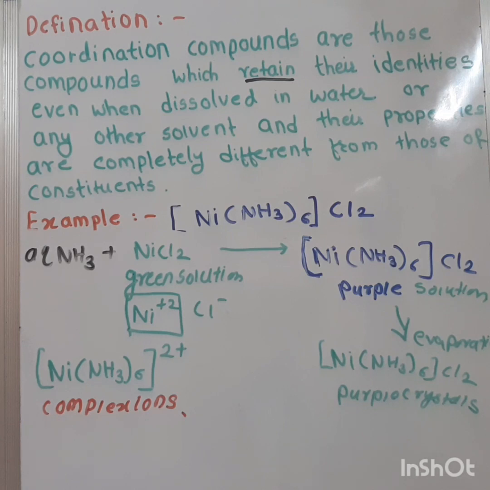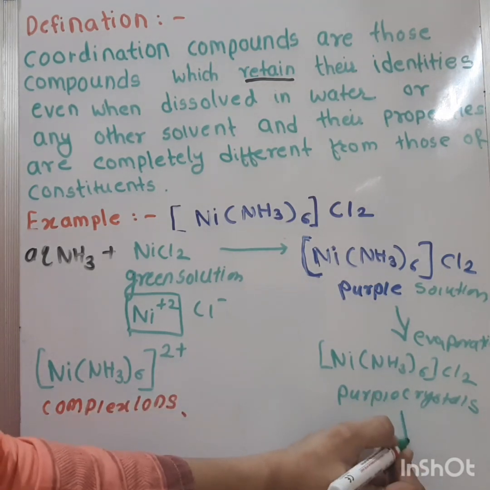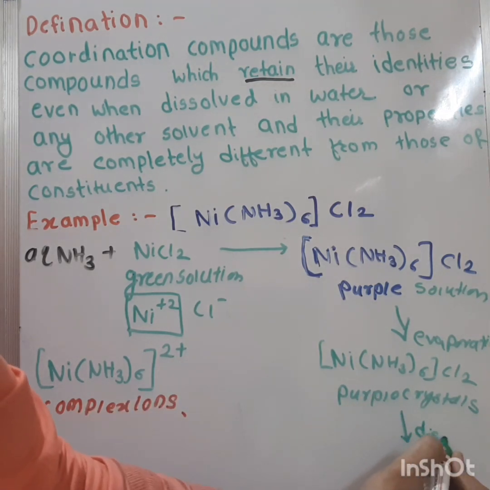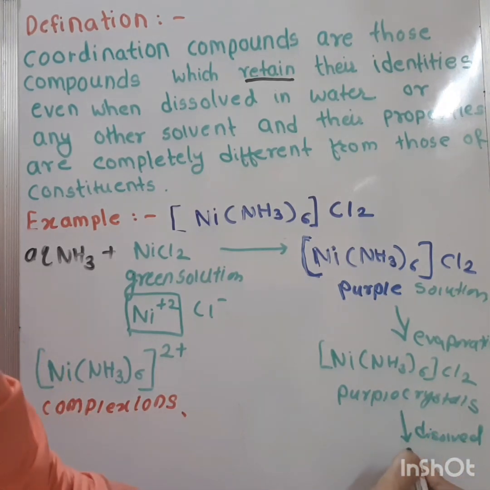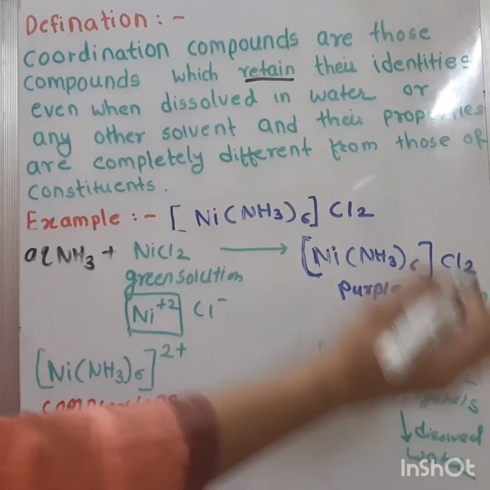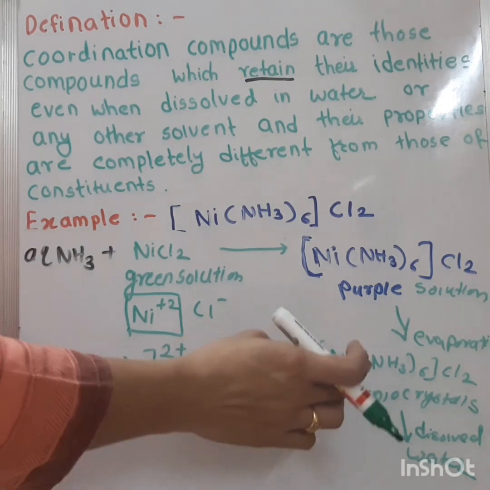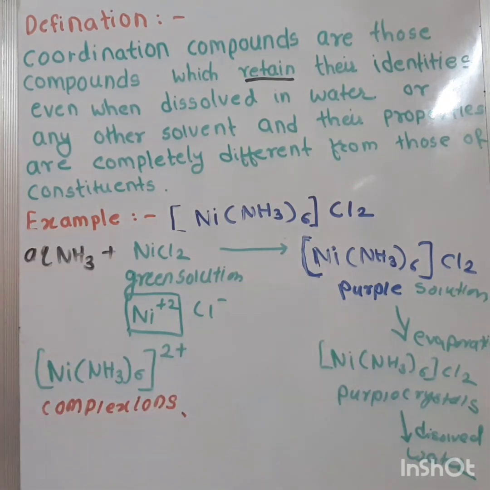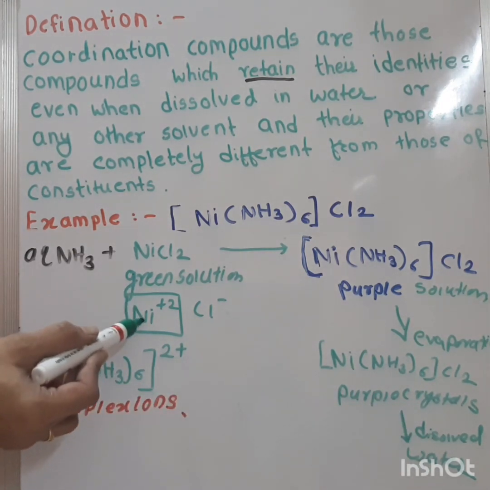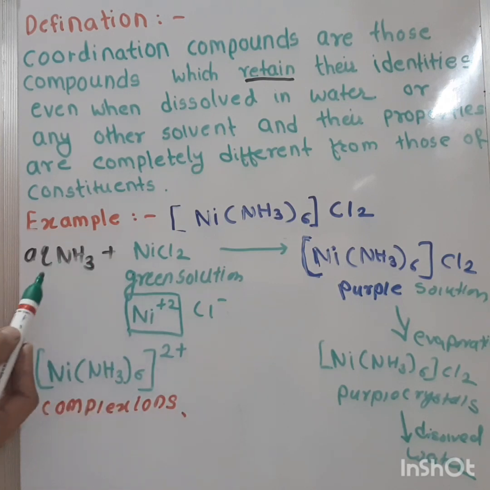If these crystals, purple colored crystals, are again dissolved in water, there is no evidence of free existence of Ni2+ ions or ammonia.